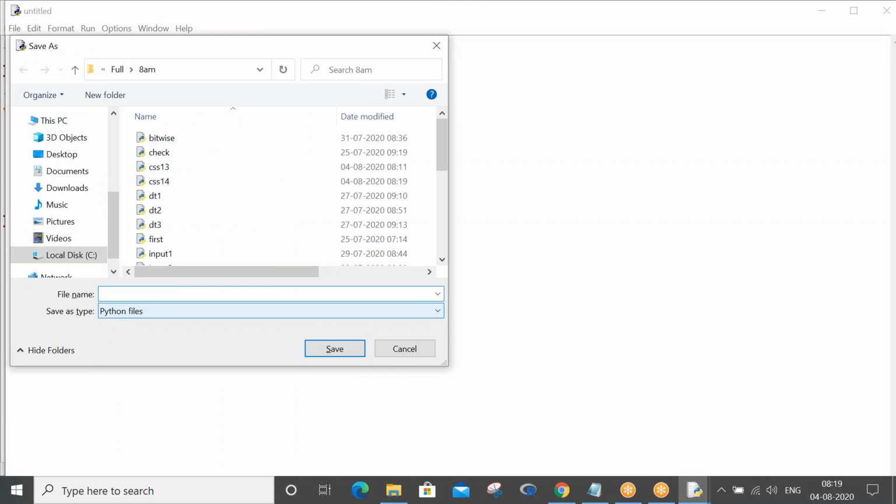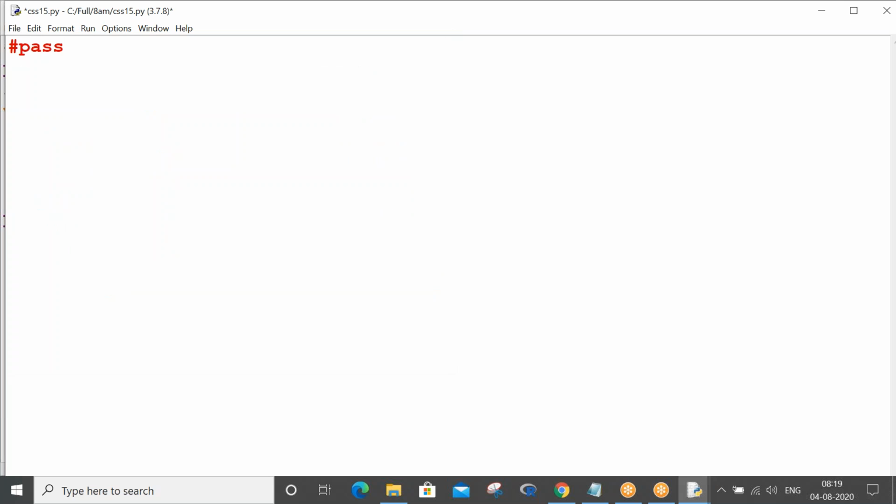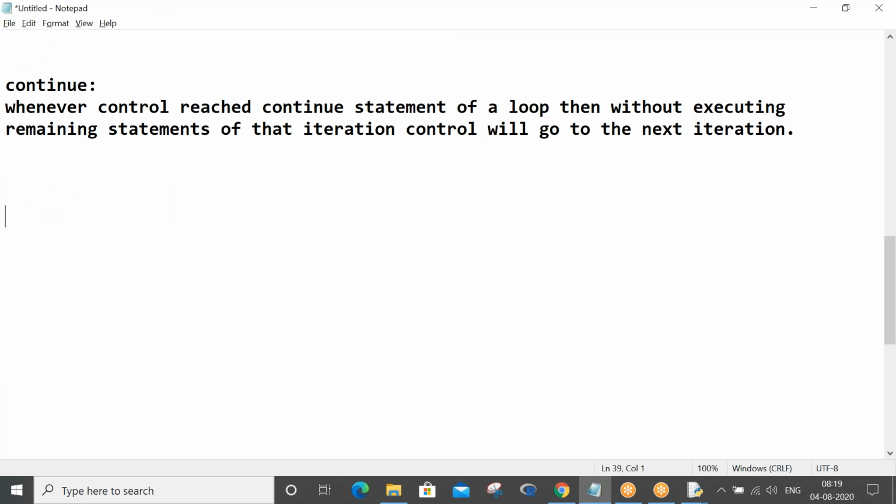Control S. Now let's proceed with the next statement, that is pass. So what does pass do? You all play Antyakshari, right? You all know the Antyakshari game. Whenever your team doesn't know how to answer, what do you do? You just say pass, right? Not only in that game, in fact in any other game, general knowledge or any Q&A kind of game, whenever you don't know the answer, you just say pass. So pass means you should not do anything, but some response should come out of your mouth.